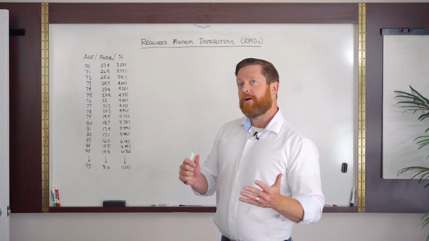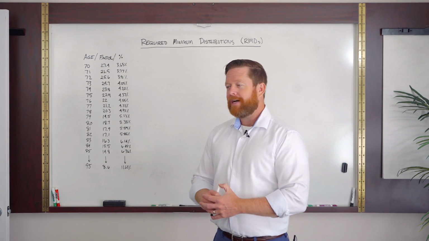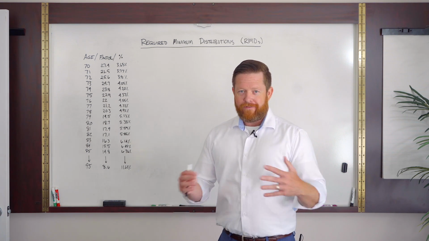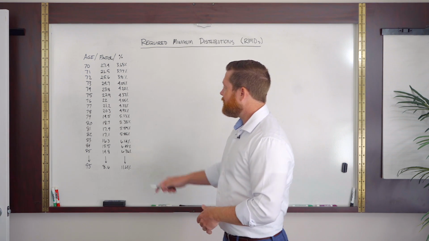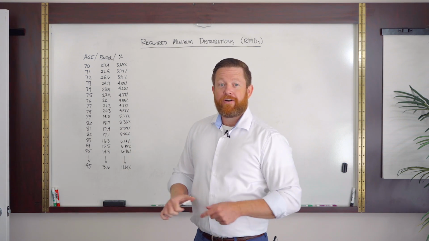And if you've ever gone through the rule of thumb, how much can I withdraw from my IRA in retirement? You know, it's somewhere around 4.5%, maybe 5%. And you exceed that 5% at age 79, forced by the IRS.